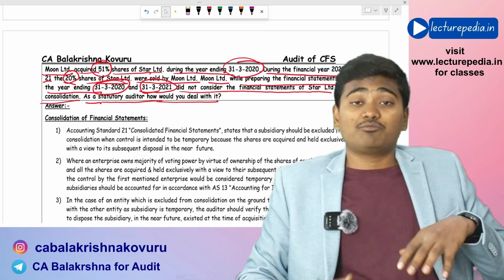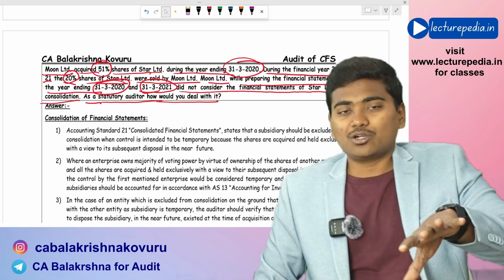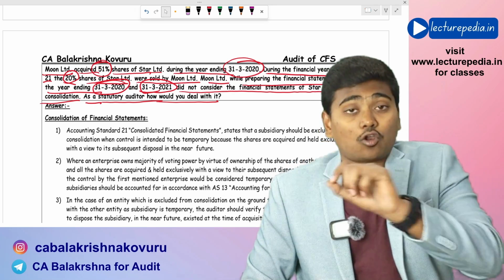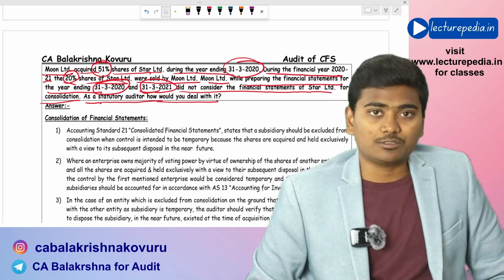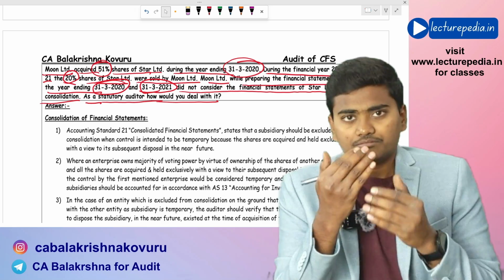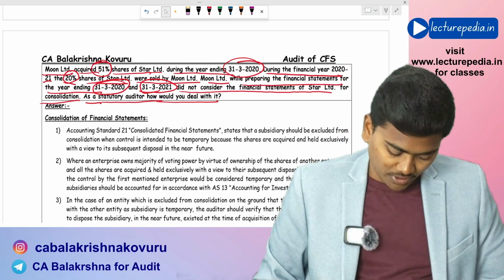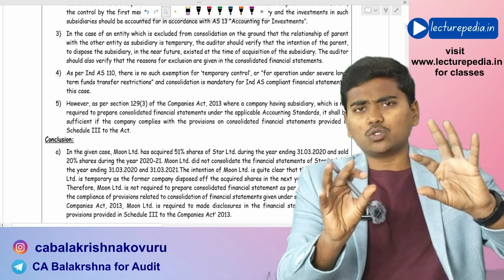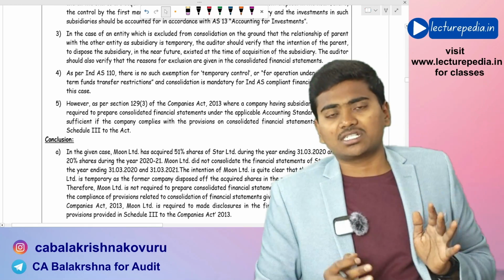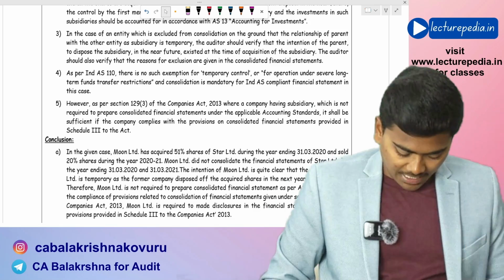However, if Moon Limited was following Indian accounting standards, then it is wrong in its decision of not preparing consolidated financial statements. This is the way in which you need to answer this question. And also you should refer to section 129 subsection 3 of the Companies Act.